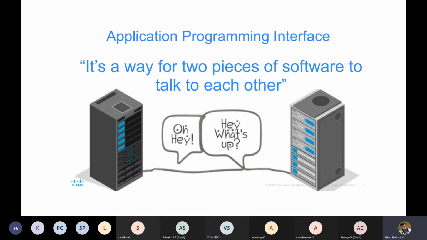So API is application programming interface, and I already told you in the previous session, right? APIs are used to communicate between two different applications. Okay, so we can say that it's a piece of software to talk to each other. To talk to each other means to talk between different applications.